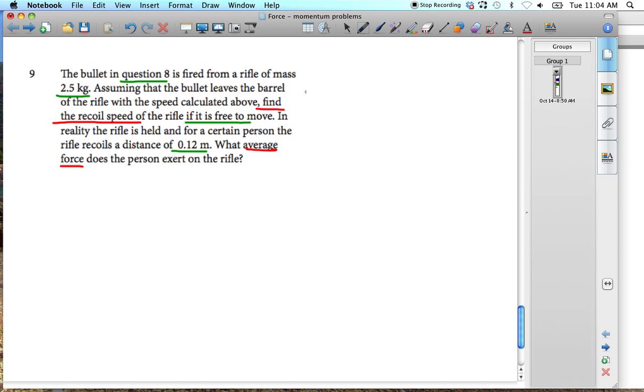Okay, now again we've got a situation of momentum before equals the momentum after. Beforehand, before the bullet is fired, there is zero momentum because the velocity of the system in relationship to itself is zero, so mv is equal to zero. Afterwards, we've got the momentum of the bullet plus the momentum of the rifle, and those two must add up to zero.